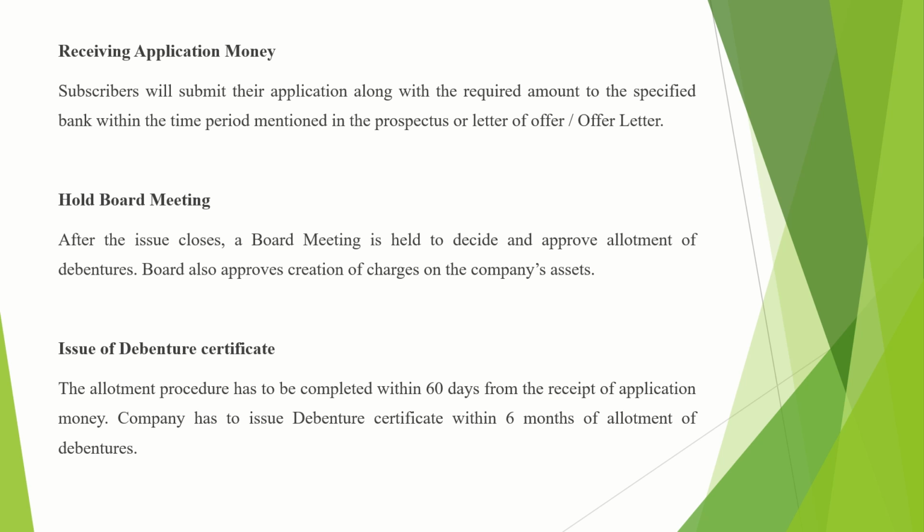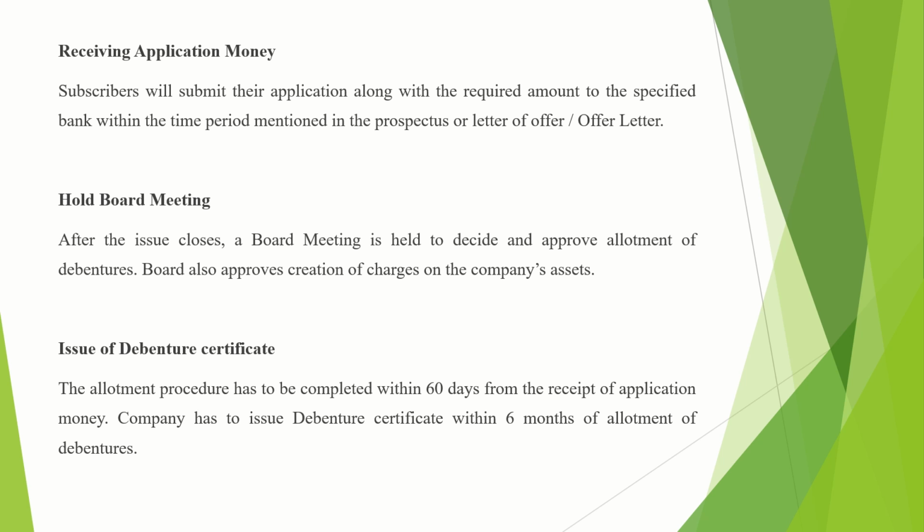So the first thing is that the board of directors decides the approval of the allotment of debentures. And if the company is issuing secured debentures, the procedure to be followed and the amount for which secured debentures are to be issued are all decided in this board meeting.